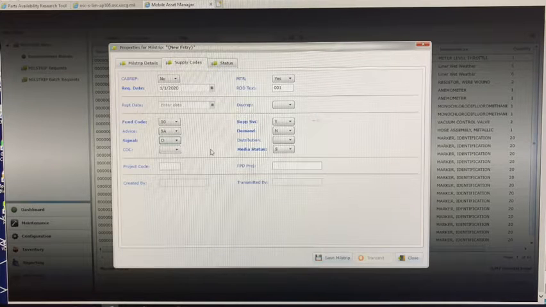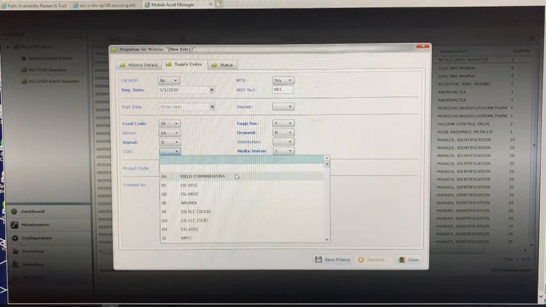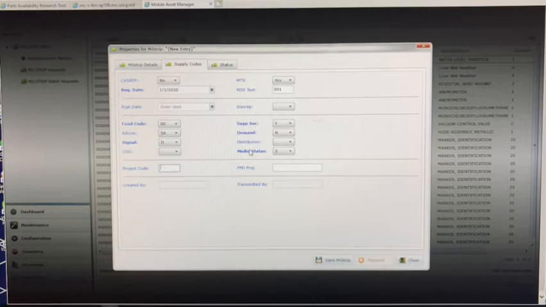For COG, select the applicable COG symbol from the drop-down menu. FedLog does not list a COG code for this item, so we will leave this blank. Leave media status as S. Each unit has their specific project codes. For this video, we will be using OET to signify Operations Electronics Technician.